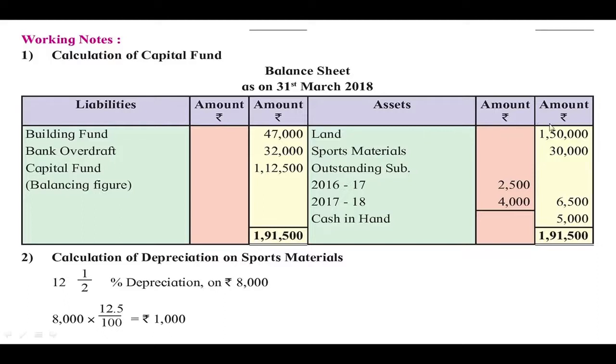After recording all the assets, we have to take the total of the asset side. From that we have to subtract the amounts of liabilities. So the balancing figure is the capital fund. So capital fund is calculated in this manner. If the capital fund is not given in the question and only the opening balances of liabilities and assets are given, then you need to prepare the opening balance sheet to find out the amount of the capital fund, that is always the balancing figure.